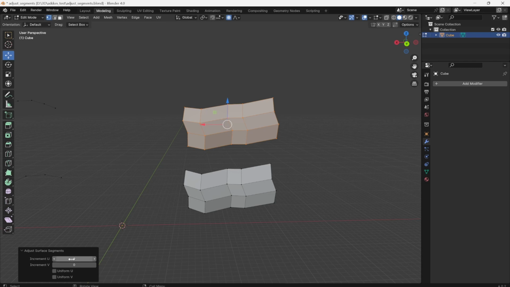You can independently adjust the number of segments in both U and V dimensions. Also, you can choose whether the points are uniformly spaced or not in both orientations.